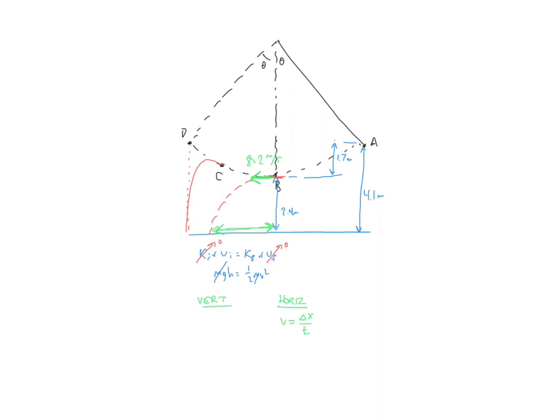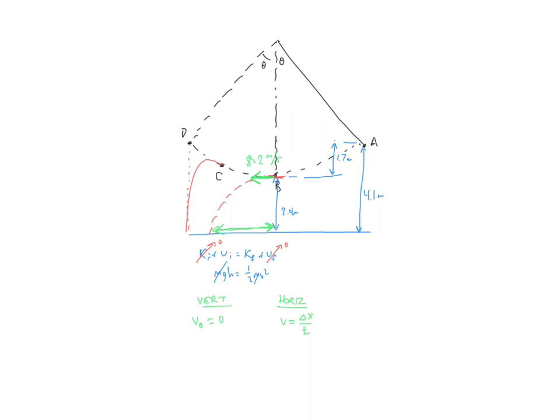So let's look at what we have in the vertical direction. One of the biggest mistakes I've noticed that people are still making is the initial velocity. People want to put down the initial velocity of, like in this case, 8.2 meters per second, but that's in the horizontal direction. In the vertical direction, they are not moving when it's first released. So the initial vertical velocity is 0.